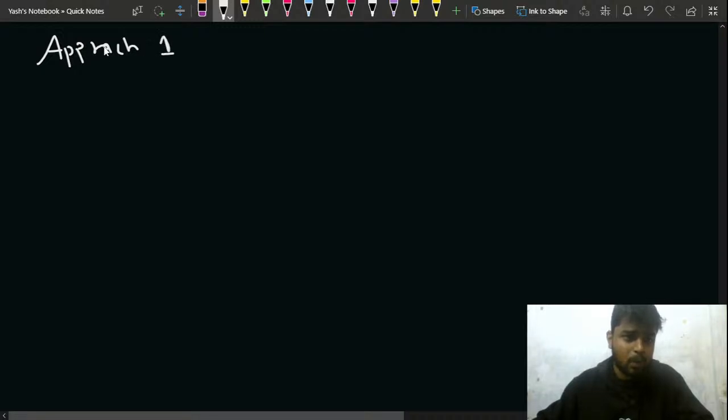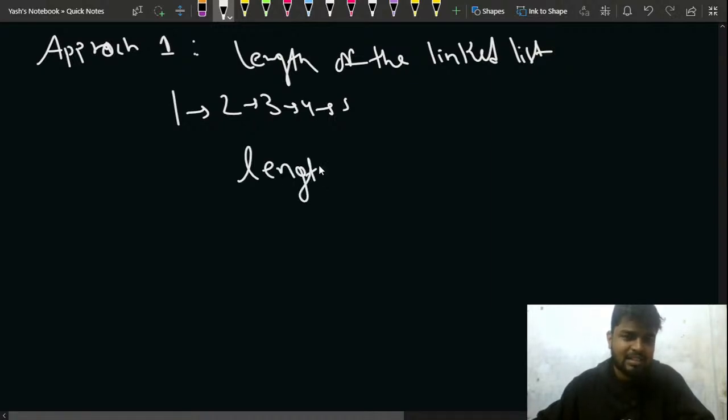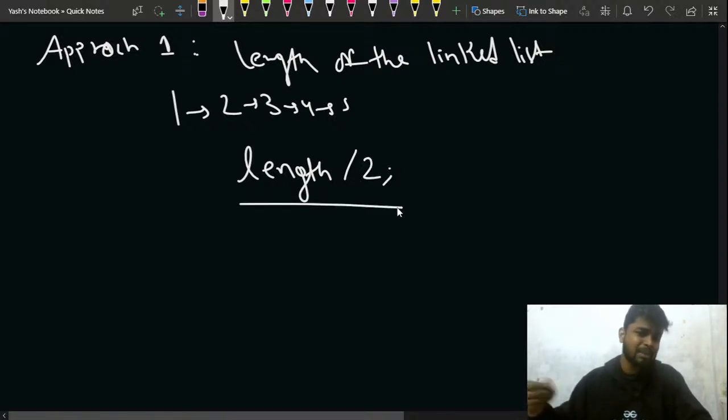The approach number 1 is, first of all, that you have the linked list, let's say you have 1, 2, 3, 4 and 5. First of all, you find the length of the linked list, and once you have the length of the linked list, let's say length, after that you simply do length by 2, and that many number of times you keep on iterating, and then you will get the answer.